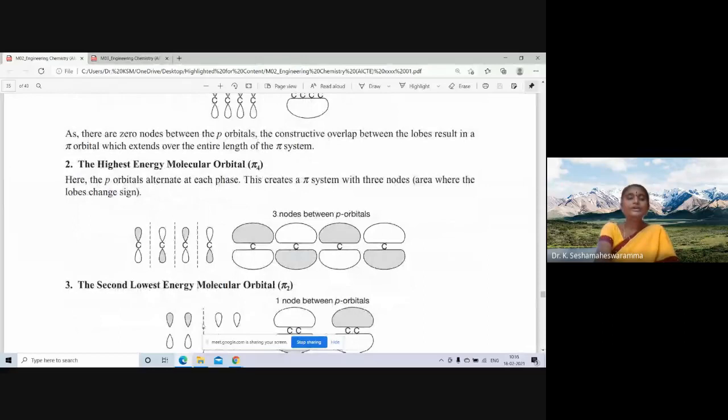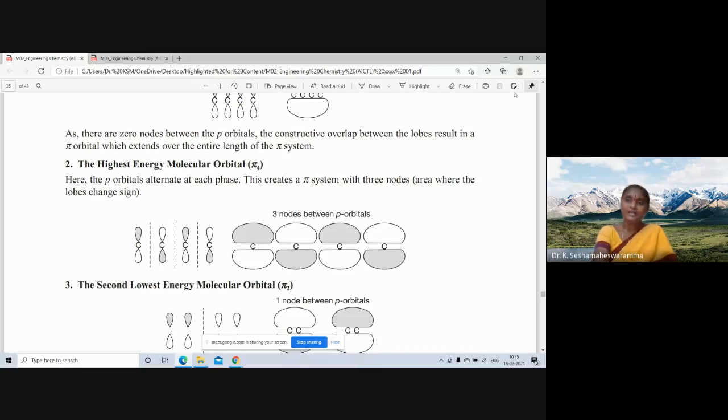Here, all the p orbitals alternate at each phase. This is alternate, this is alternate, this is alternate. Hence, here 3 nodes are possible, 3 nodes between the 4 p orbitals. Each one is alternate. This creates a pi system with 3 nodes. Pi 1 has 0 nodes, pi 2 has 1 node, pi 3 has 2 nodes, pi 4 has 3 nodes.